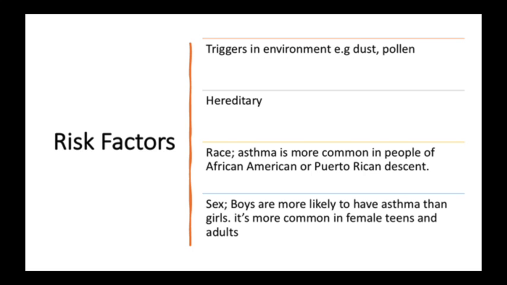Risk factors. The most common risk factor for an asthmatic attack is exposure to environmental allergens such as dust, pollens, chemicals, and so on. Asthma can also be hereditary if a first-degree relative, such as the parent, is a known asthmatic patient. Certain ethnic groups also have a higher risk of developing asthma, such as the African Americans and also the Hispanics.